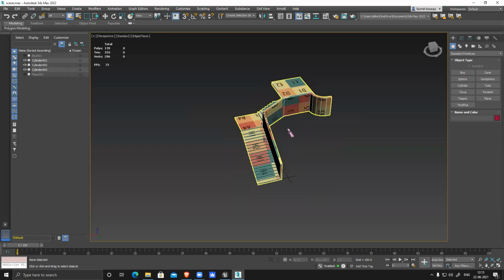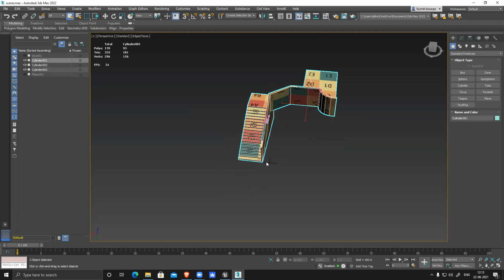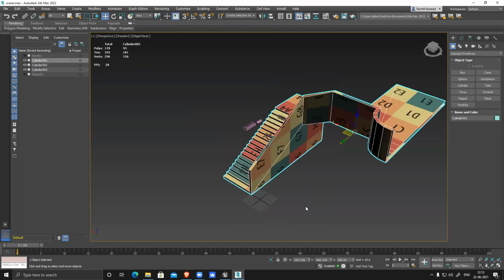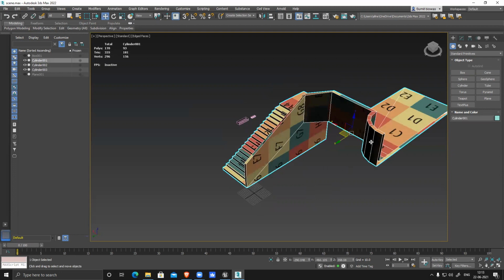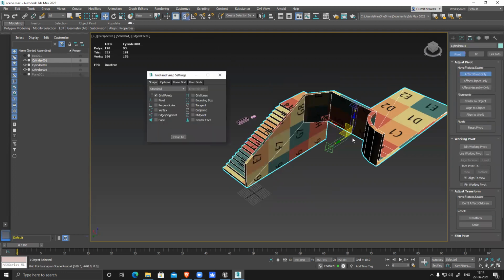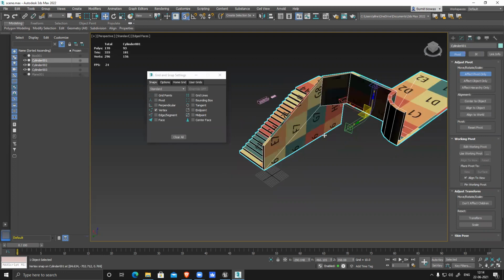This particular model is almost fine, but not accurate yet because we have to shift it on the grid. You can see these are all separated. Select this one. First, I'll fix the pivot point of this. Switch on my grid point or vertex point first. Select this and snap it here.